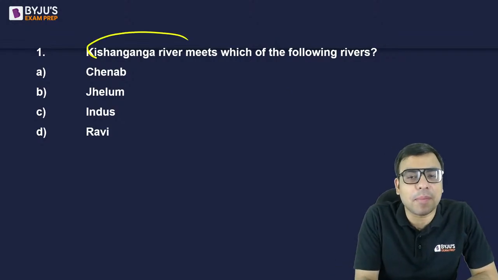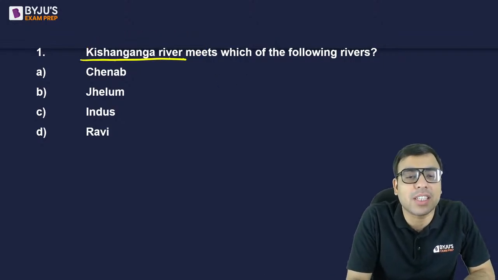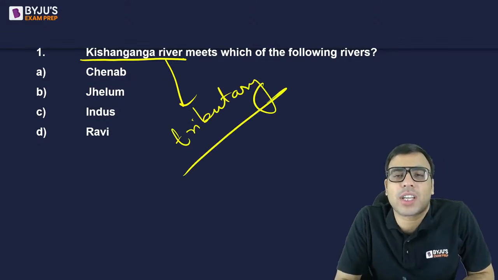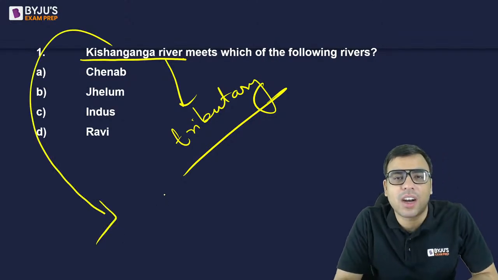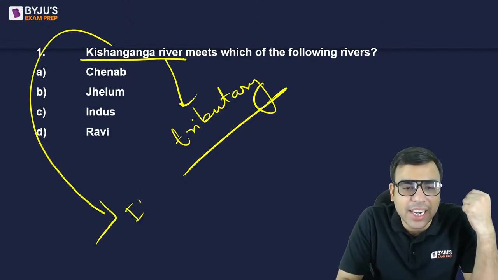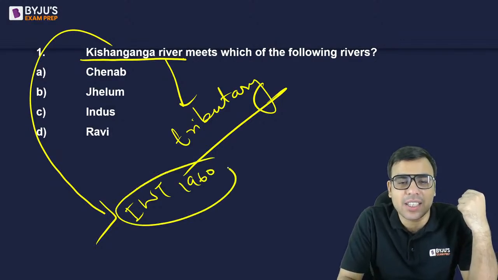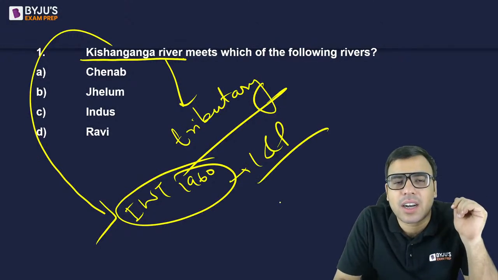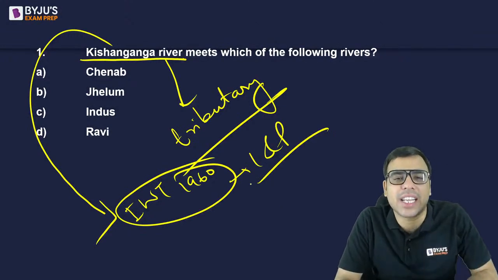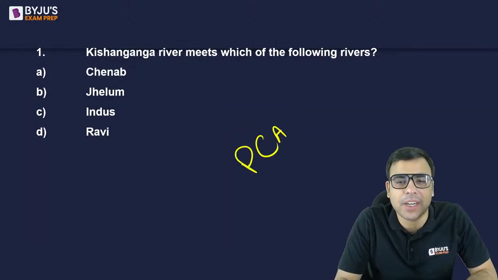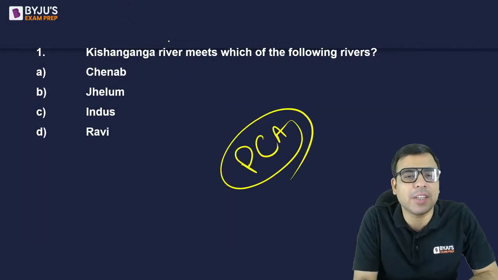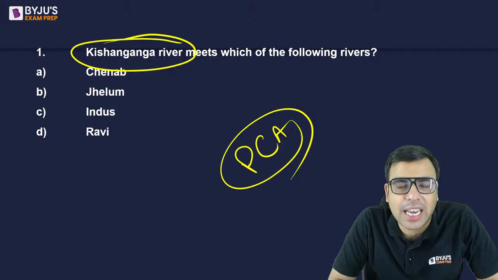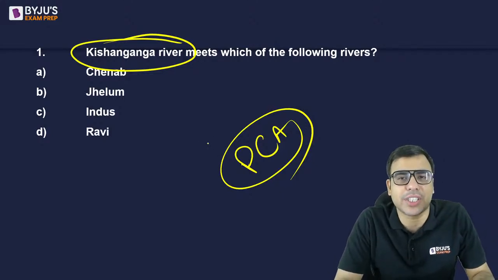The Kishan Ganga river meets which of the following rivers? It means the question is being asked that Kishan Ganga river is a tributary of which river. Why am I asking this question? Because the Kishan Ganga river has been in the news regarding a dispute over the Indus Water Treaty of 1960 between India and Pakistan. Recently there was an order from the PCA, Permanent Court of Arbitration. That is why I'm asking: Chenab, Jhelum, Indus, Ravi. What is the right answer?